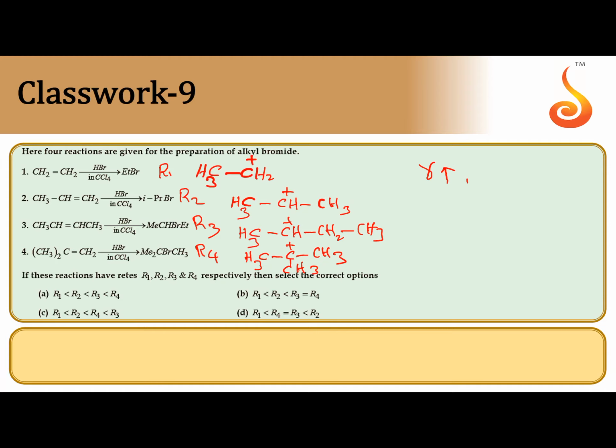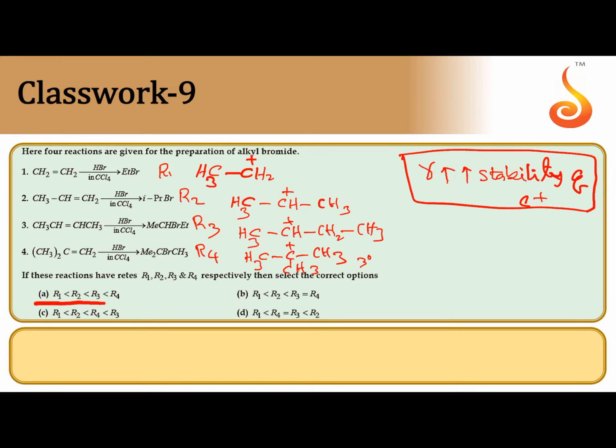So rate of reaction is parallel to the stability of the carbocation. Whichever carbocation is stable, that addition reaction undergoes quickly. That's why the fourth one, since a 3-degree carbocation is formed, undergoes very fast. Next 3, next 2, next 1. So R1, R2, R3, R4.